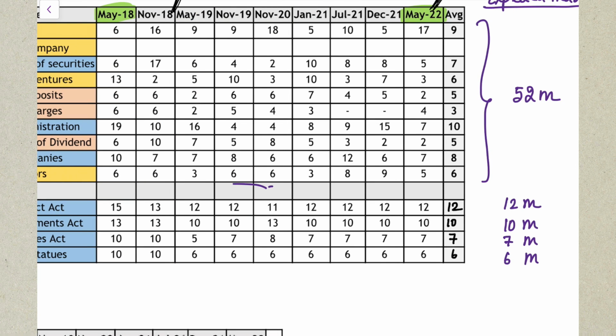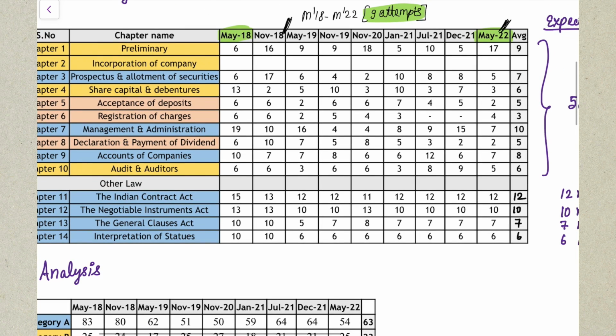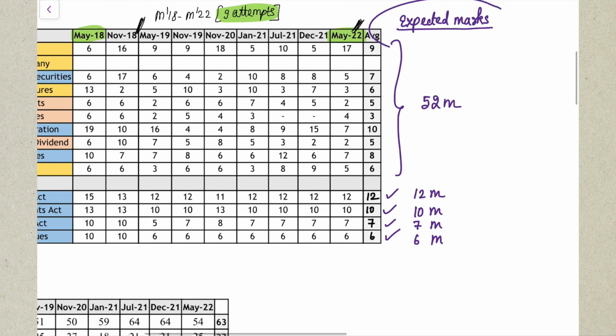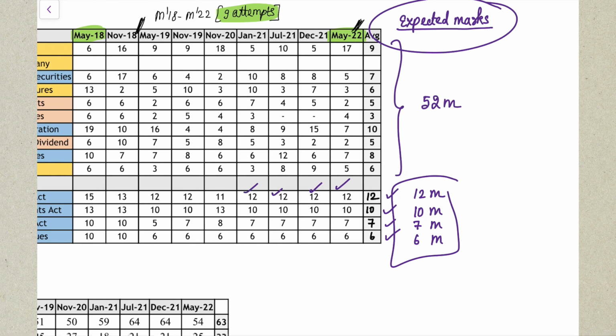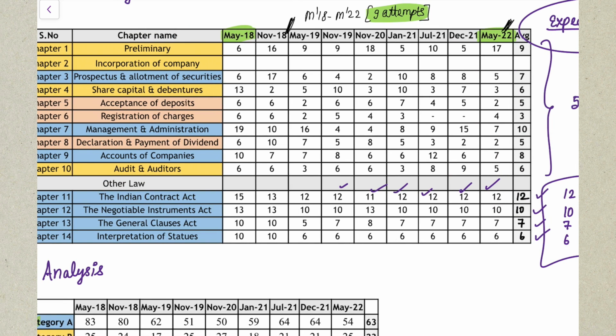You can see here there is a pattern in the exam. Here you can see the pattern in the exam that in every attempt for the same marks weightage only they are asking in the exam. So definitely you can expect 12 marks from Indian Contract Act, Negotiable Instrument 10 marks will come in the exam, General Clauses Act 7 marks, and Interpretation of Statute 6 marks. So this is the definite expected marks in your upcoming attempts. Okay, so you can take this for sure, because that's the same pattern ICAI is following. Here and there, 1 or 2 marks they're differing. That's it. But this is what you have to expect. So in short, these 4 chapters you have to study. You cannot miss it.